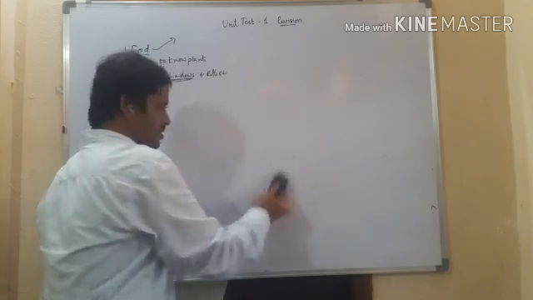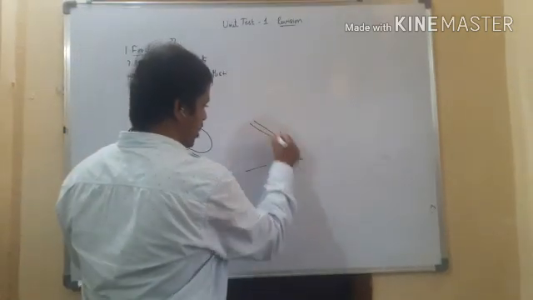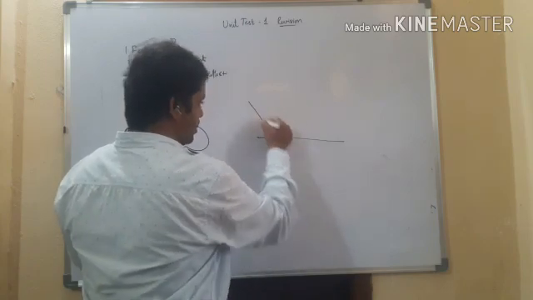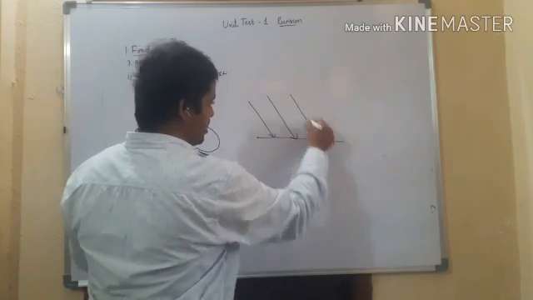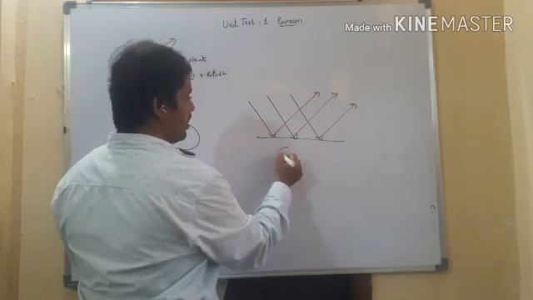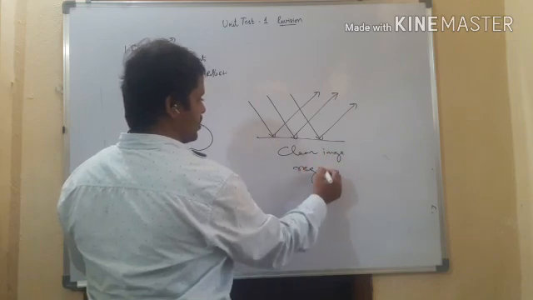Here, when the surface is smooth, the reflected rays come out regularly. For example, if it is a plane surface, then these are the incident rays, and the reflected rays come as they are. So there is a formation of a clear image. It is called regular reflection.